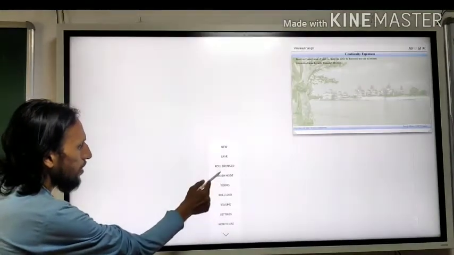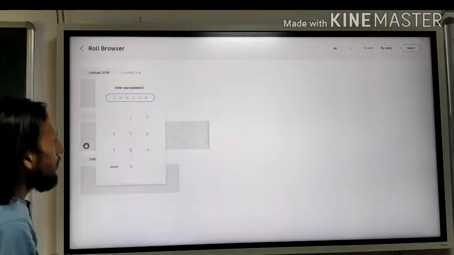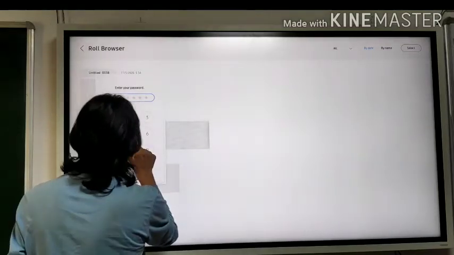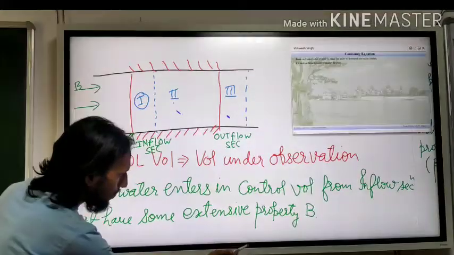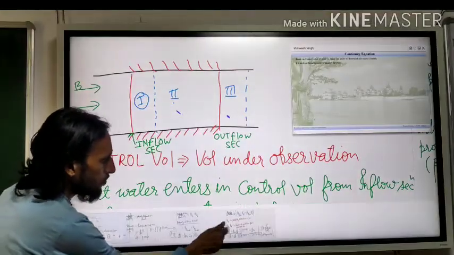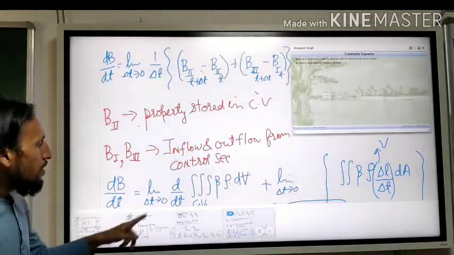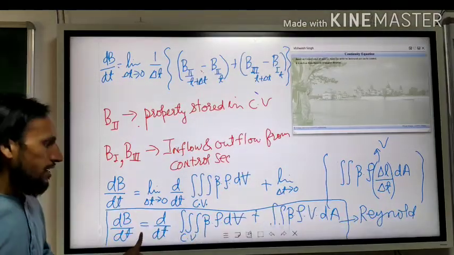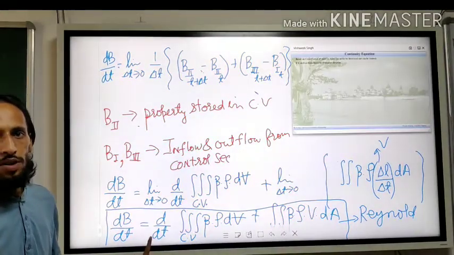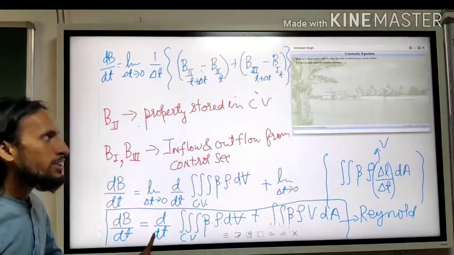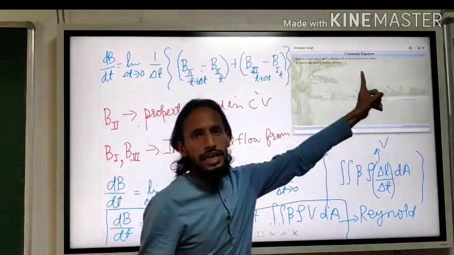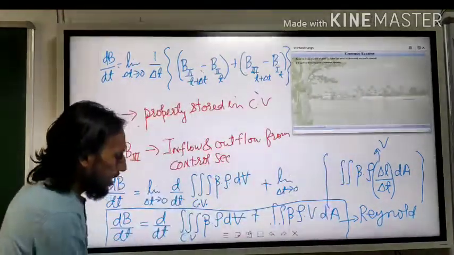In the last class we derived the Reynolds transport theorem, so we will use this theorem to derive the continuity equation. Let's start.